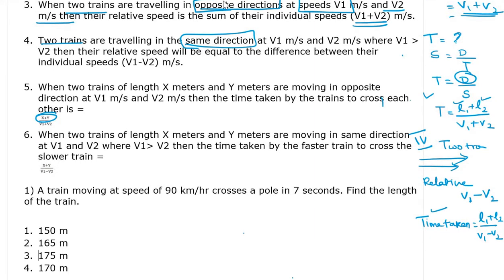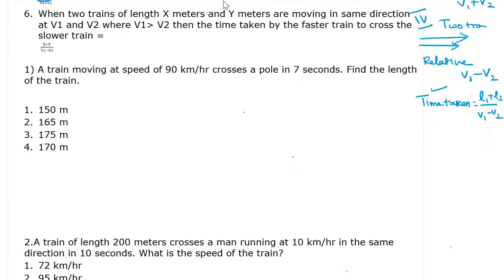So the question number 1. Questions are very simple. If you understand the previous points, it will be very easy. Recall once by your own, check it, and then start the questions. A train is moving at a speed of 90 km per hour and crosses a pole. This is a type 1 question. 7 seconds. Find the length of the train.